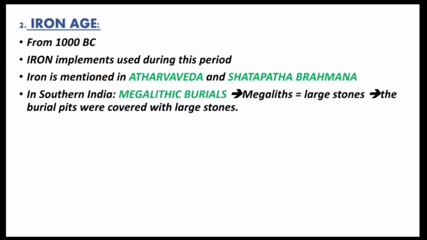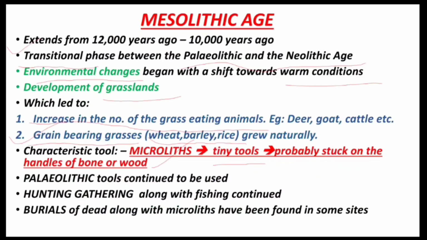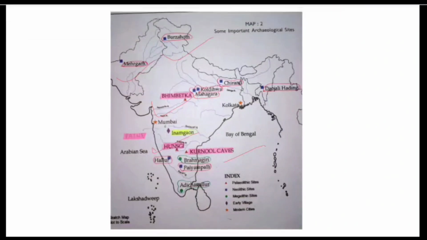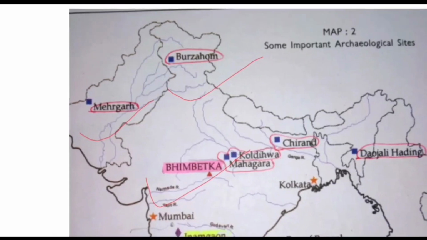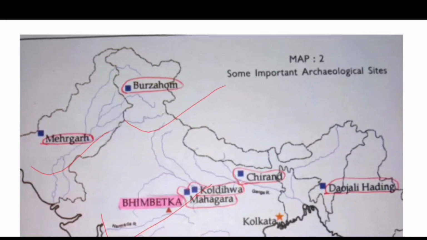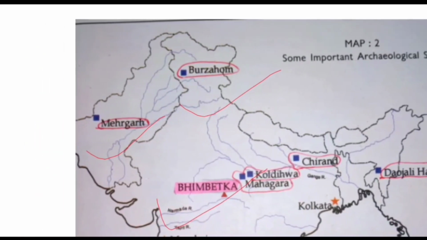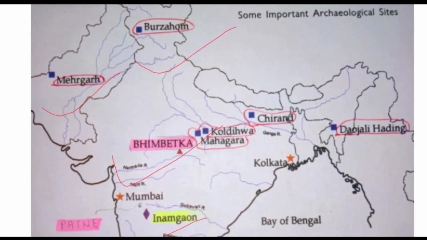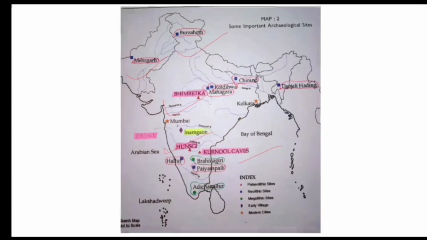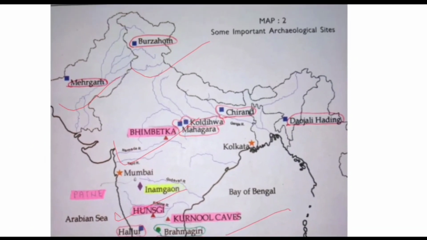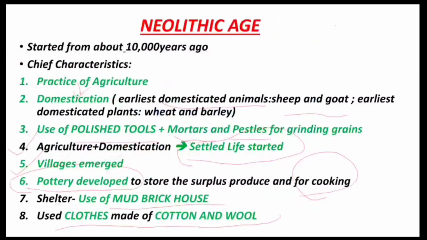Now let us see the map again. I guess you can see Mehrgarh and Burzahom. Burzahom is in Kashmir and Mehrgarh is near Bolan Pass. There are other important Neolithic sites also, but these two are important. I have taken this map from class 6 NCERT. If you want, you can go through this map.